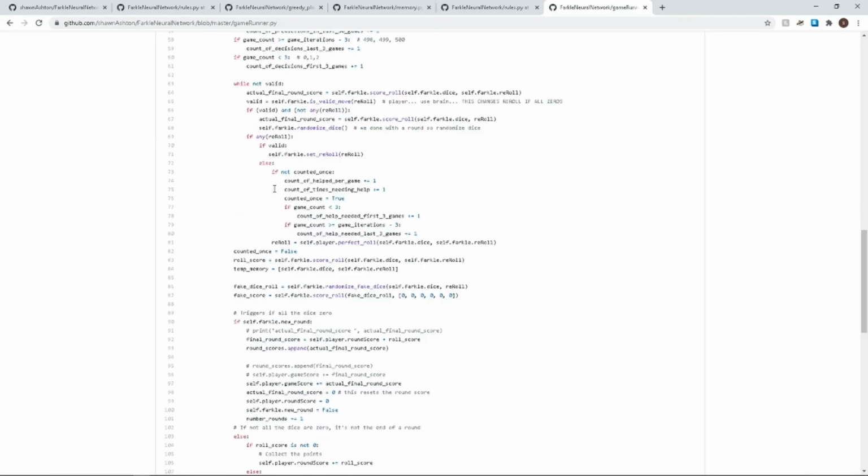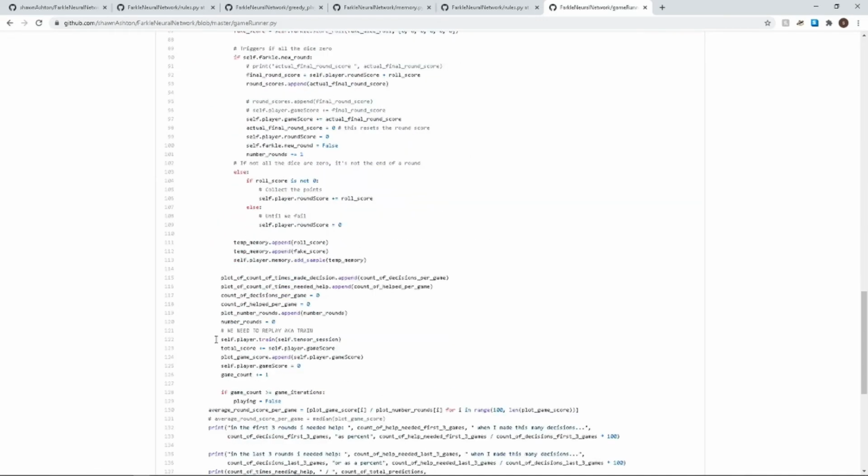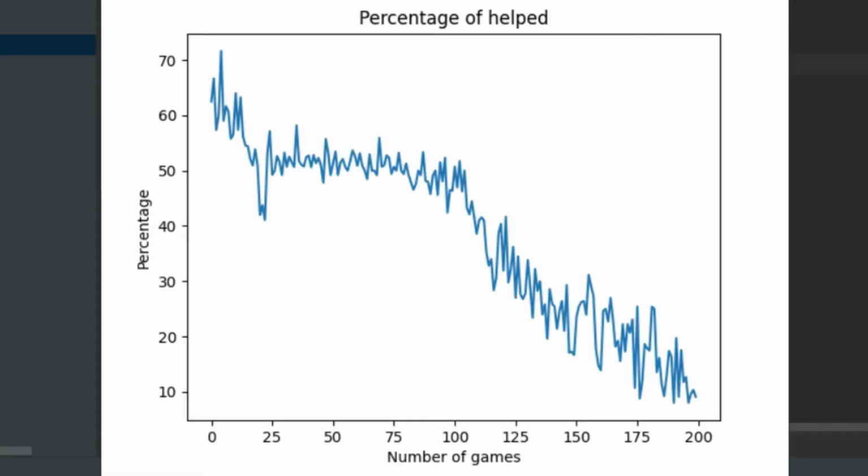At the end of each game, it's going to train itself, where it's going to pull from its memory of things that it's done. It's going to make itself better at the game just from its past experience of playing the game. This is the result of our neural network training and learning over the course of 200 games. As mentioned before, the neural network trains in between each of these games, and that's why we see all these jutted spikes, is its results of how it learns and how it does not learn.